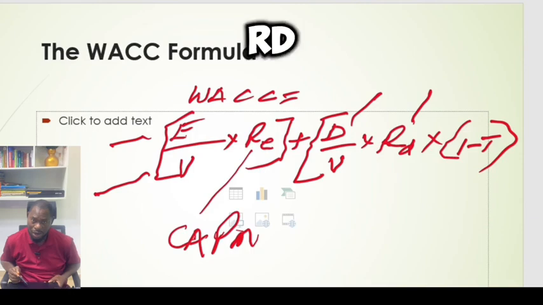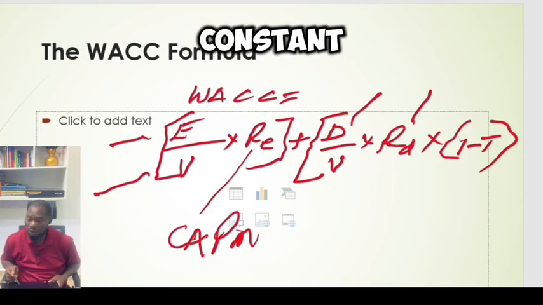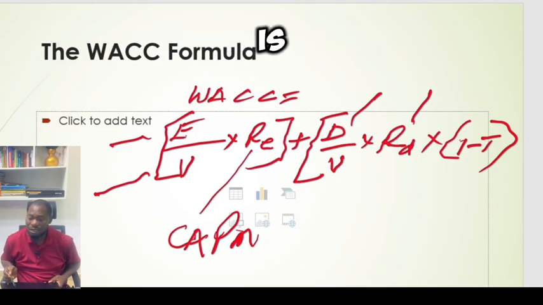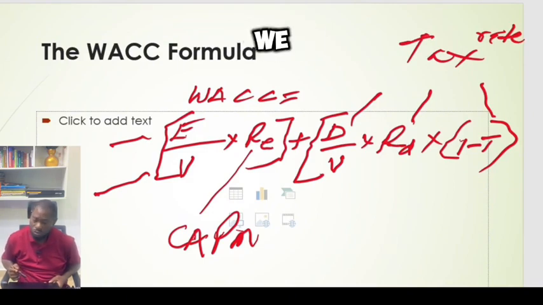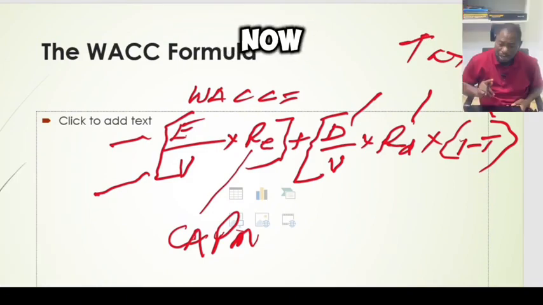That is your RD. Now this one here is a constant, and this T is the tax rate. It could be 20%, it could be 30%, it could be 40%.